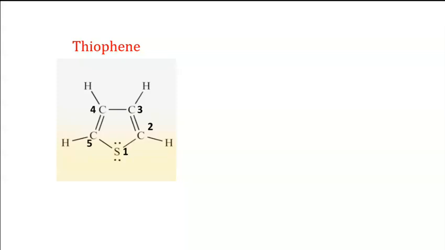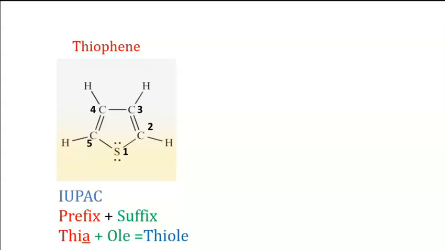So this structure is a 5-member ring structure, but you have to remember the prefix for sulfur is thia, and then the suffix depends upon whether it is a 5-member ring or 6-member ring structure. The suffix for thiophene is OLE. Why OLE? Because it contains a 5-member ring structure. While combining the prefix and suffix, you always have to remember to remove the terminal A, and that will be the name for thiophene, which is thiole. Take another example.